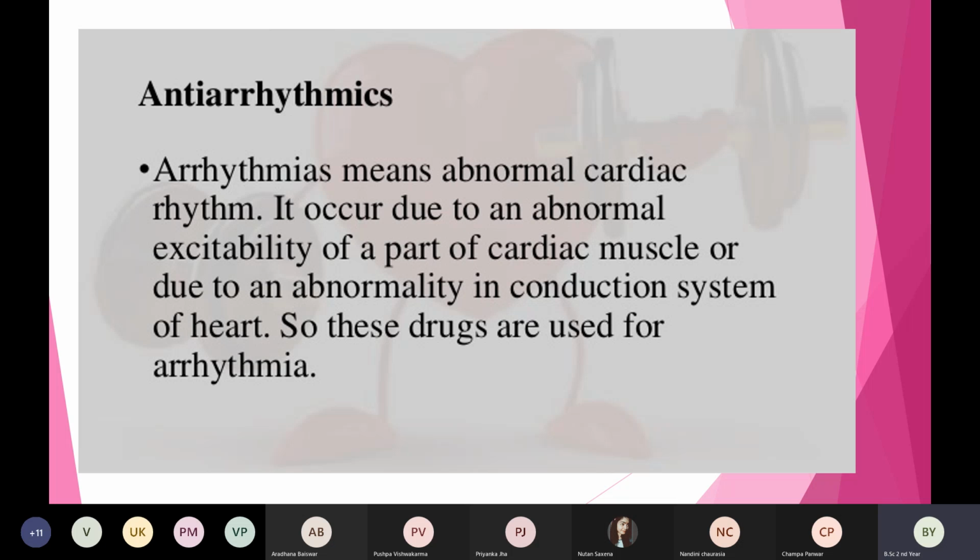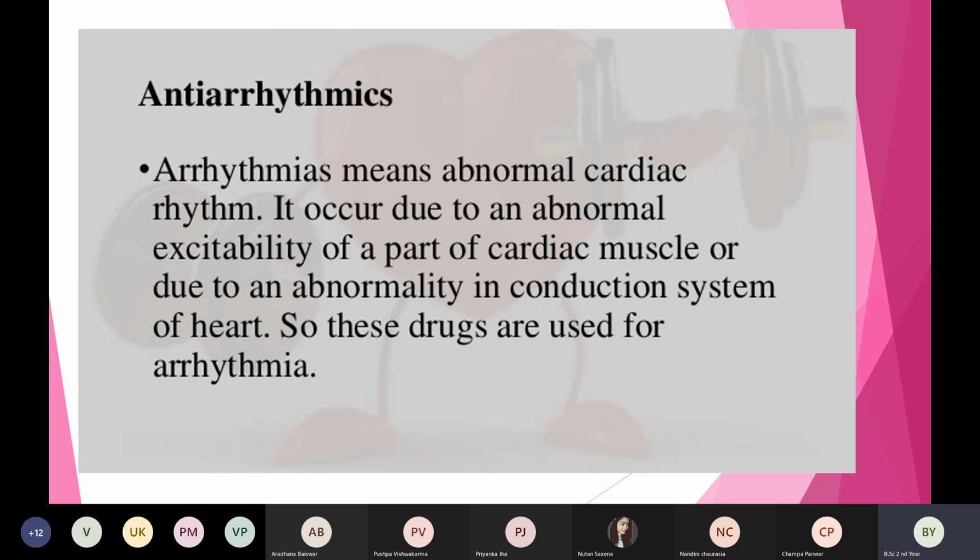So what happens is electrical signals will not, the cycle of the conduction system will not be complete. क्यों? क्योंकि बीच में block हो रहा है ना? Sometimes SA node is not working, या AV node is not working, or there is some congestion, or there is some traffic jam, or some block in the pathways of the electrical signal.